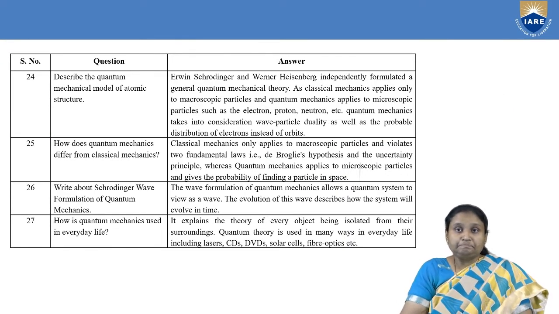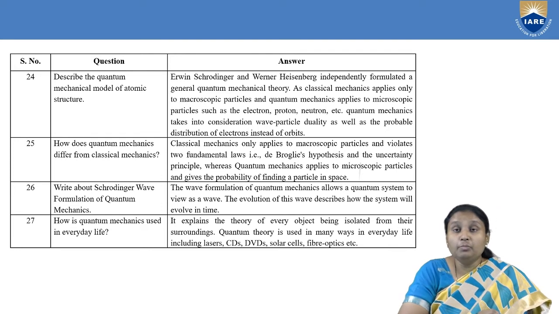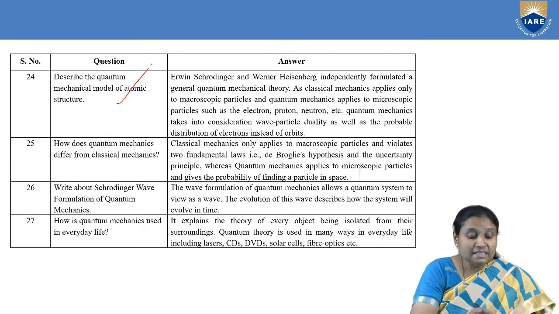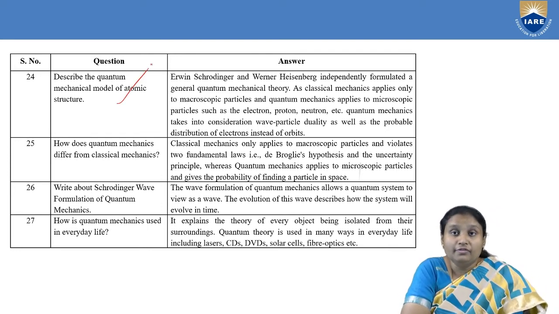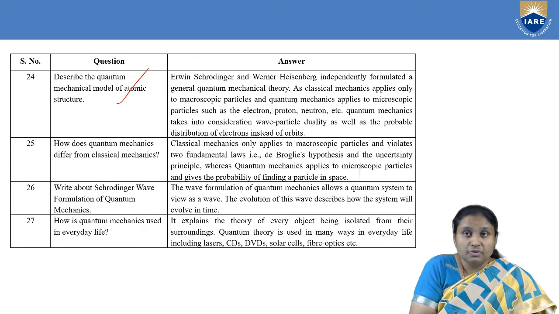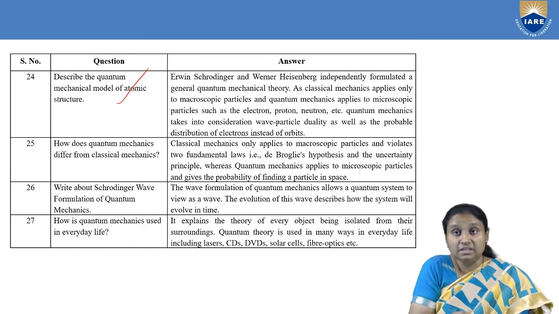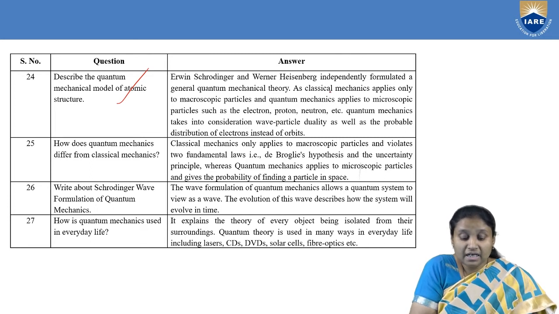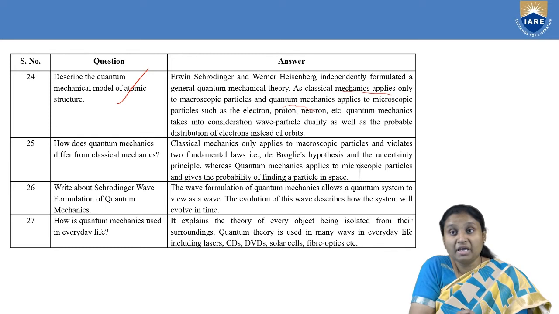Then next, now we have taken the Bohr model, but what exactly is the quantum mechanical model of atomic structure? According to the quantum mechanical model, which was developed by considering Schrodinger's and Heisenberg's theory, when we use classical mechanics we are able to explain only the motion of certain macroscopic bodies.